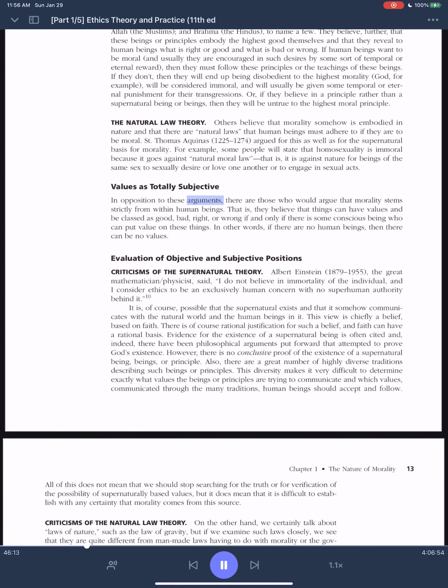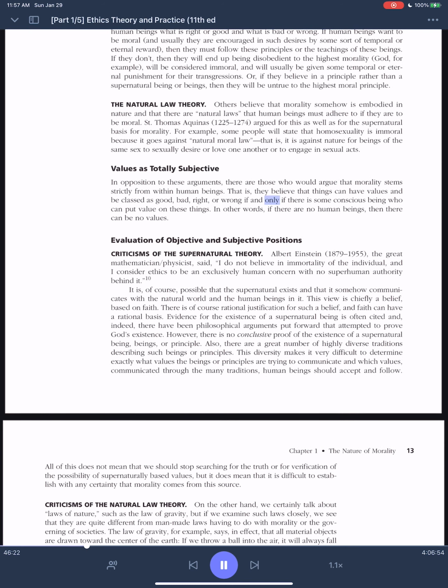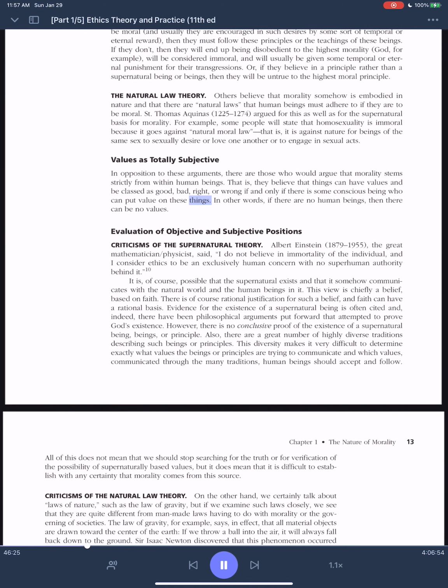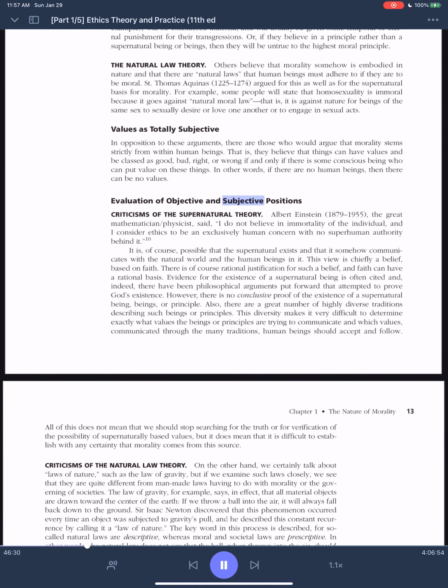Values as totally subjective. In opposition to these arguments, there are those who would argue that morality stems strictly from within human beings. That is, they believe that things can have values and be classed as good, bad, right, or wrong if and only if there is some conscious being who can put value on these things. In other words, if there are no human beings, then there can be no values.